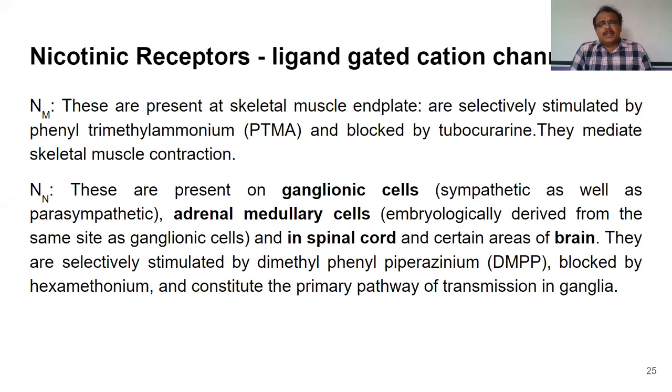Whereas nicotinic receptors, we have seen, are of two different types: NM receptors and NN receptors. NM receptors are called nicotinic musculotropic receptors because they are present in the skeletal muscles, and their stimulation leads to contraction of skeletal muscles. Those skeletal muscles are not involuntary in nature.